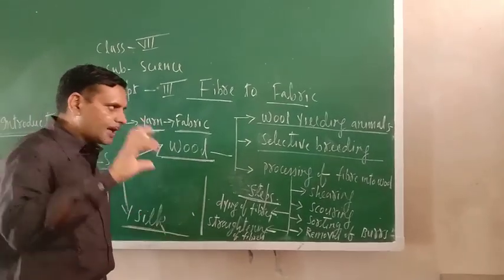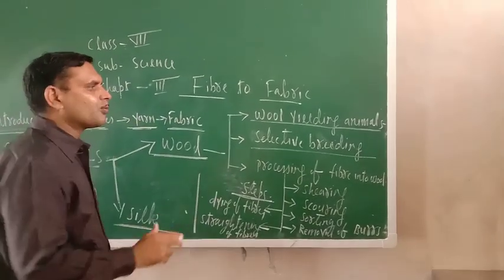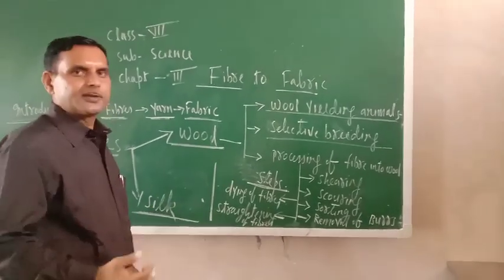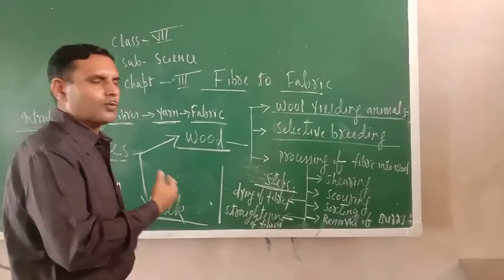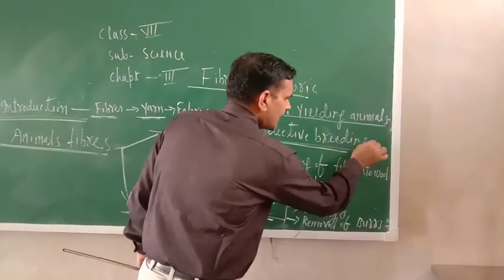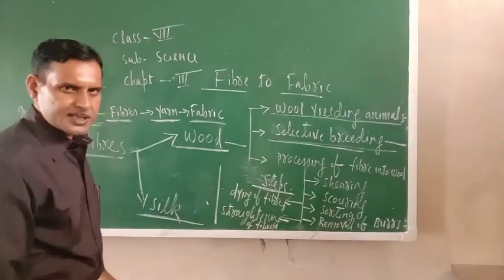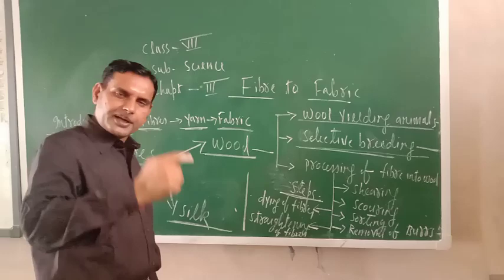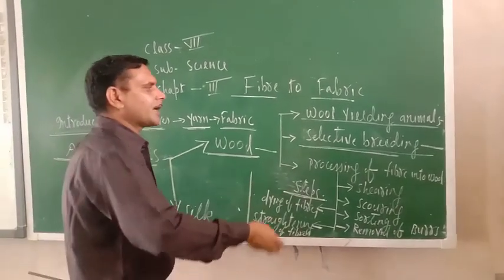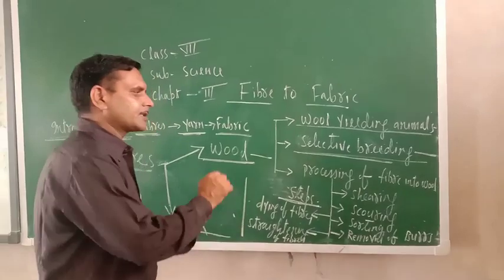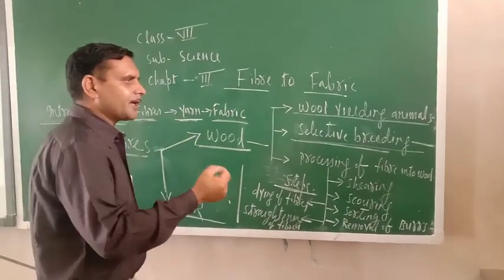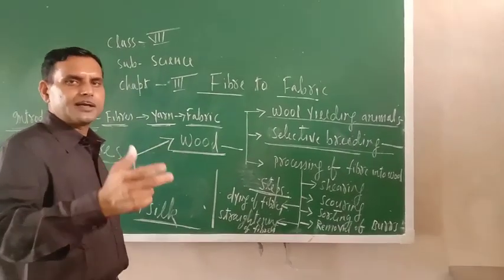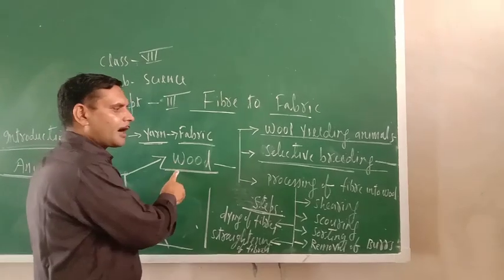Try to understand, there are various varieties of wool yielding animals. So they should be selected for breeding, so that they can give us good quality wool. So what is selective breeding? Selective breeding is the process of selection of high quality breed and rearing it, taking care of it, so that it can provide us good quality wool.